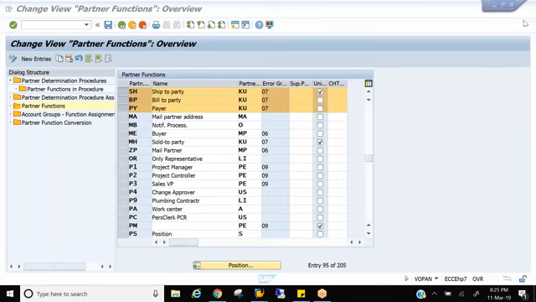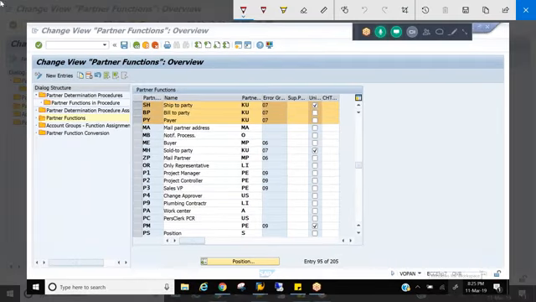So what are the other partner functions we have? VN, vendor. SB, customer consignments, special stock keeping partner. Okay, this we use for consignments as a special stock keeping partner. SC, sales employee. FA, forwarding agent. KB, credit representative. KM, credit manager. Right? So they are expecting something more like these kinds of partner functions.